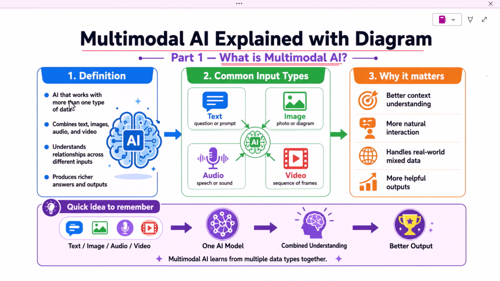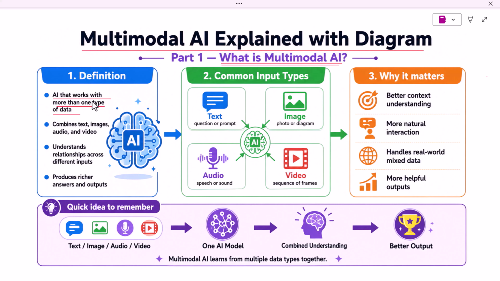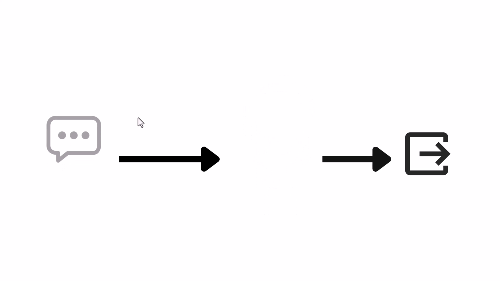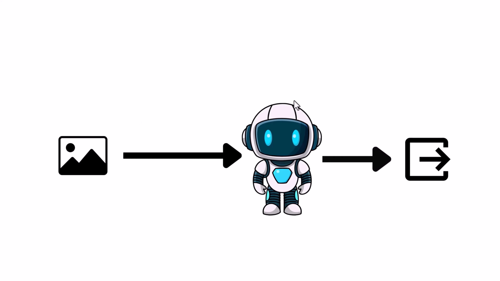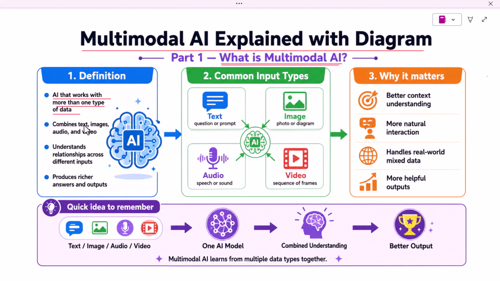Multimodal AI means artificial intelligence that can work with more than one type of data. Traditional AI systems usually worked with one type of input. For example, a text-based AI system understands text, an image model understands images, a speech model understands audio. But multimodal AI can work with multiple input types together. It can understand text, images, audio and video in one system.